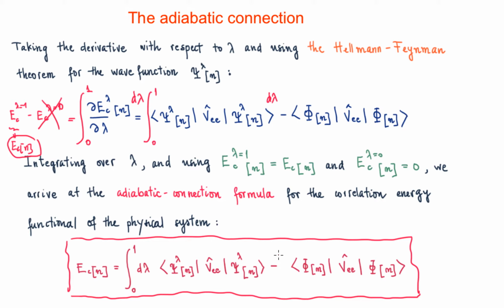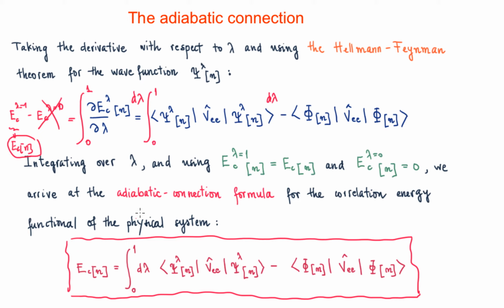The bad thing is that in order to calculate the correlation energy here, we need the ground state of the physical system for all the lambdas going from 0 to 1.